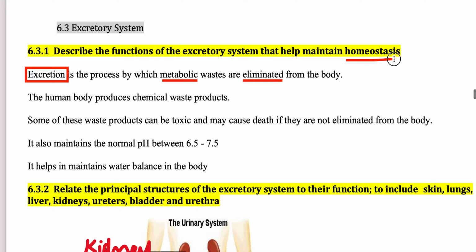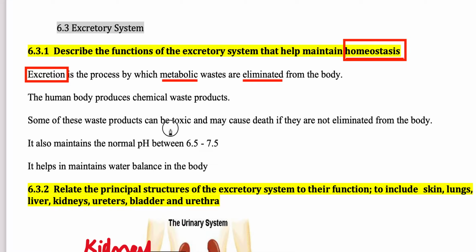Basically it is because of the need to maintain homeostasis. If you have not forgotten, we discussed homeostasis in the endocrine system: maintaining internal body conditions and keeping them nearly at a tolerable range or nearly at the set point.